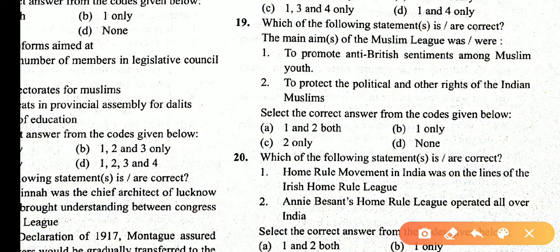Which of the following statements are correct? The main aim of the Muslim League was to promote anti-British sentiment among Muslim youth. No, the Muslim League was loyal to the British, so this statement is incorrect. To protect the political and other rights of Indian Muslims, yes. So asking for correct statements, only 2. The answer is C.